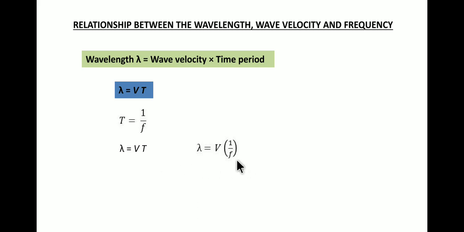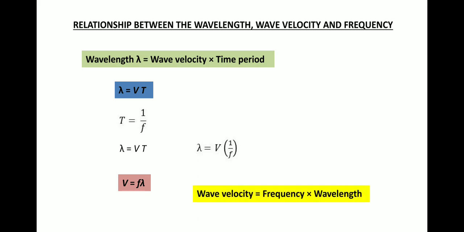Now this f in the denominator, if it is cross multiplied with lambda, then we get f into lambda is equal to v. So we get v is equal to f lambda. This means that v, the wave velocity, is equal to frequency into wavelength. So wave velocity is equal to frequency into wavelength is the relationship between wavelength, wave velocity and frequency of the sound wave.